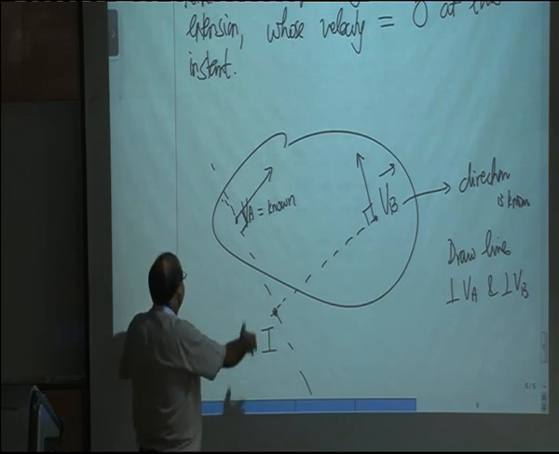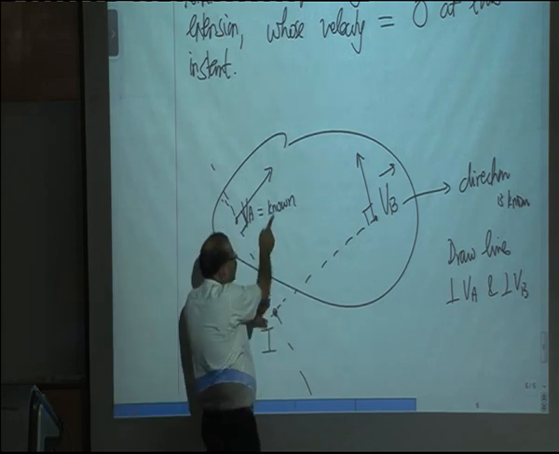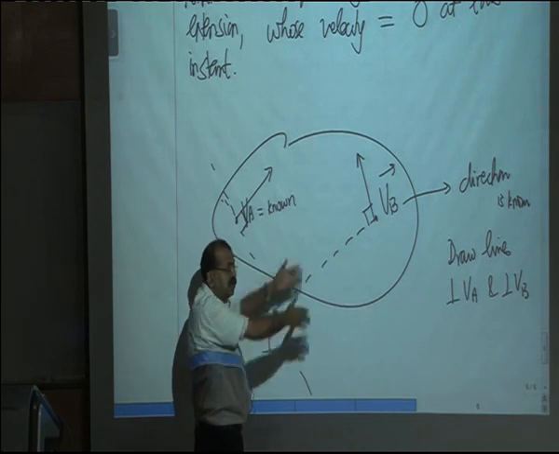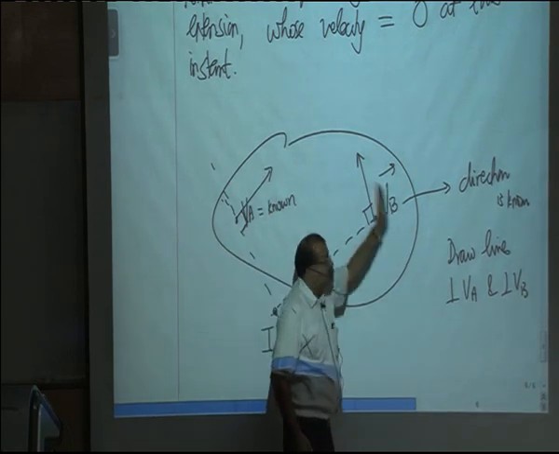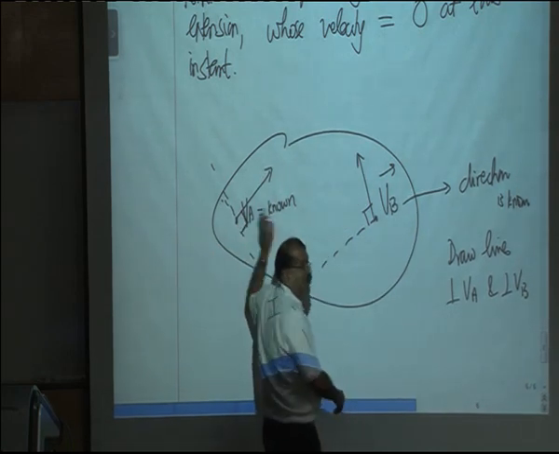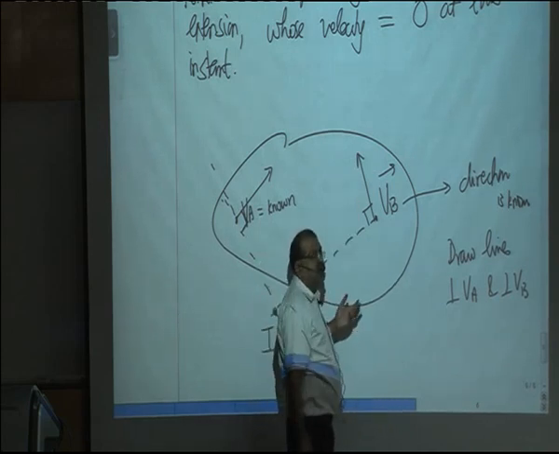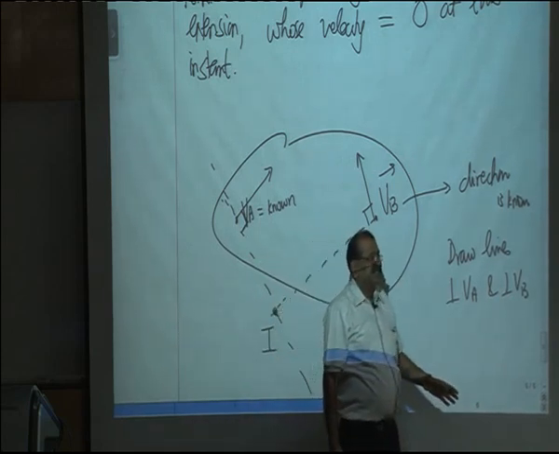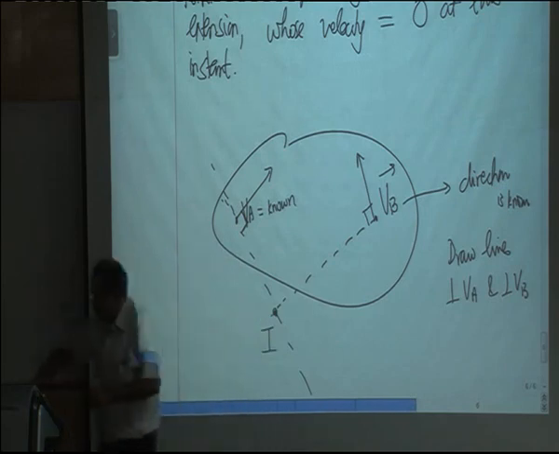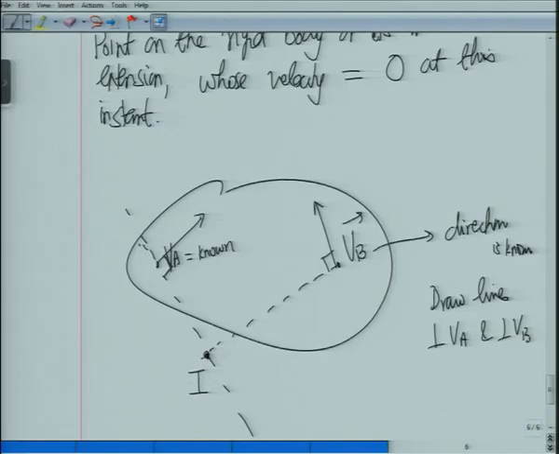Let's see, if Va is like this and Vb is in this case, then the direction is known, so that means Va was known fully, so Vb probably has to be in the opposite direction. So you are right in this case, and I should probably correct myself by removing the tip of the arrow and just saying the direction of Vb.